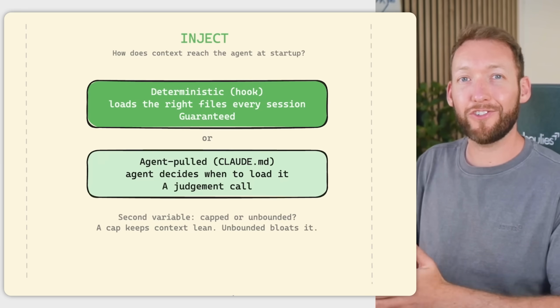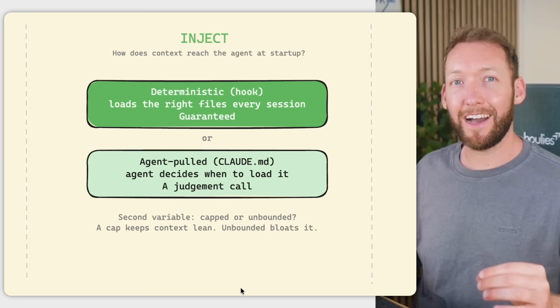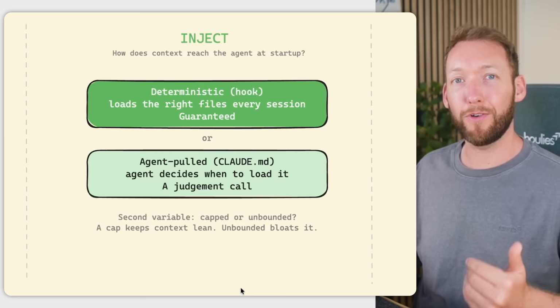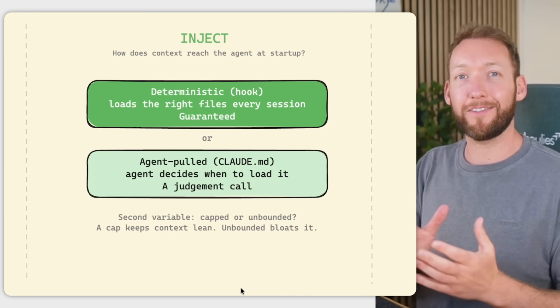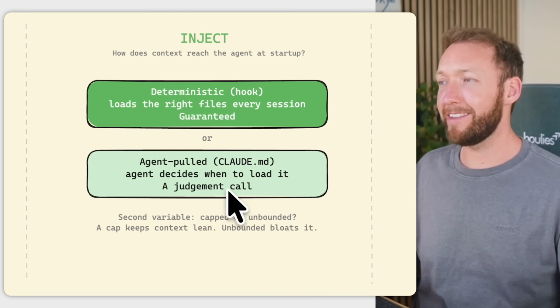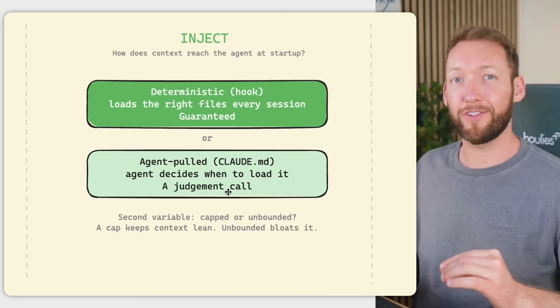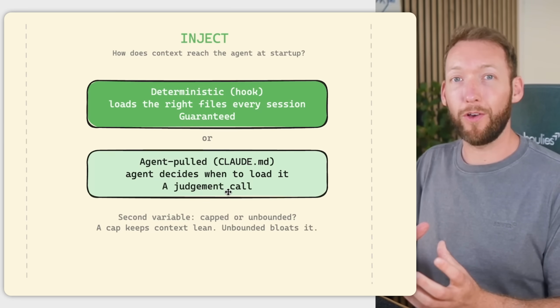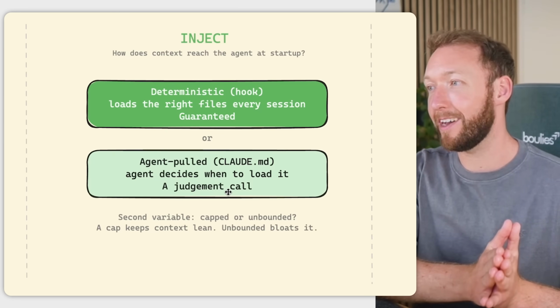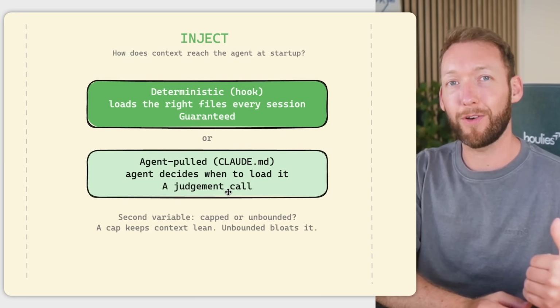Then separately, injection has its own variables, so you can either have a hook that loads the right files every single session, so it's guaranteed to push into the memory, or you can add that context to something that the agent decides to pull, like the Claude.md, and you're obviously waiting on a judgment call from that agent to decide that too. And underneath that also, do we have a cap on the number of characters that are injected? So a cap's going to keep the context not bloated, but we might lose some context with that cap.